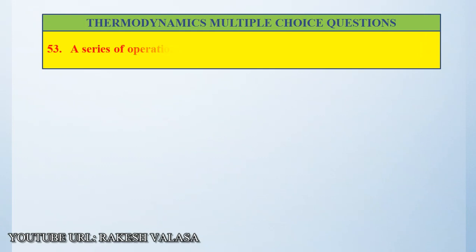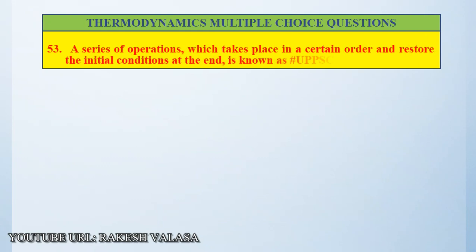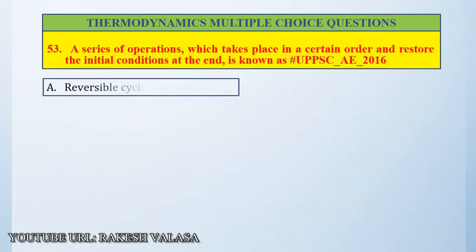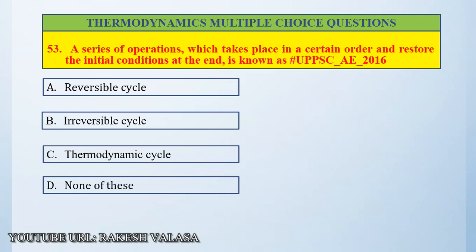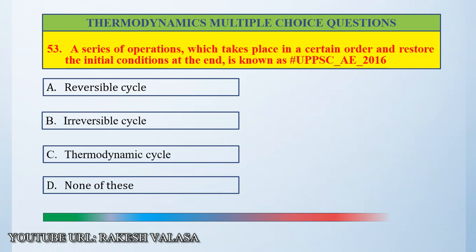Question number 53. A series of operations which takes place in a certain order and restores the initial conditions at the end is known as: option A, reversible cycle. Option B, irreversible cycle. Option C, thermodynamic cycle. Option D, none of these. The correct answer is thermodynamic cycle.